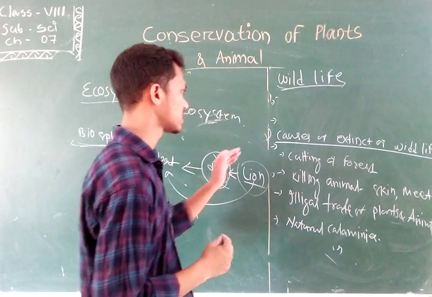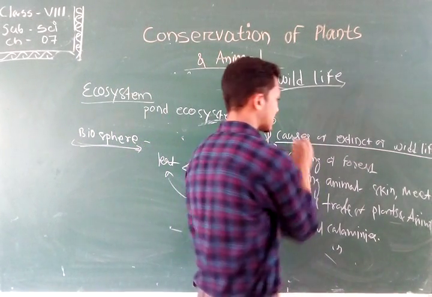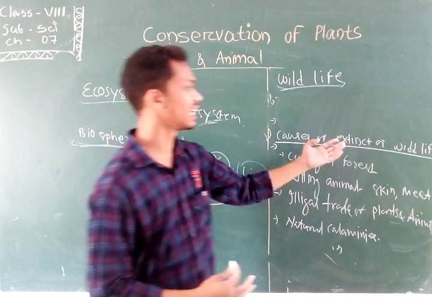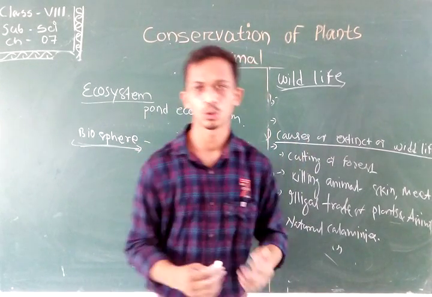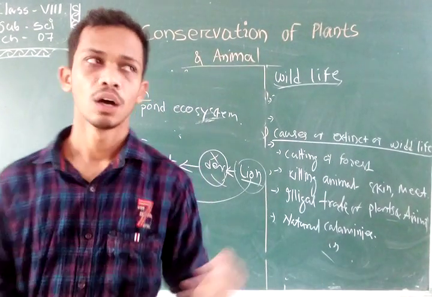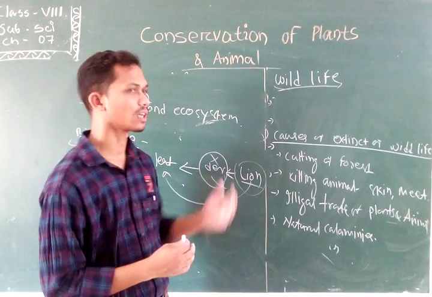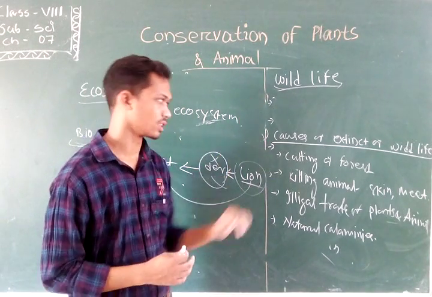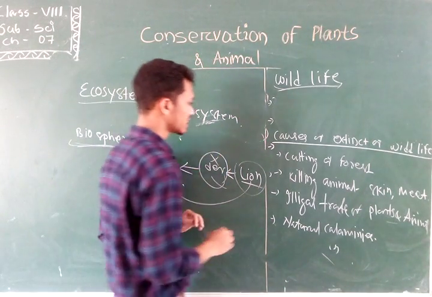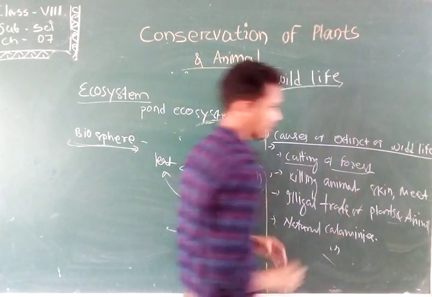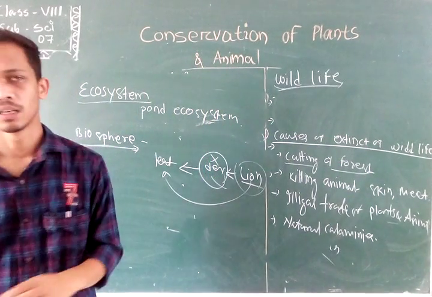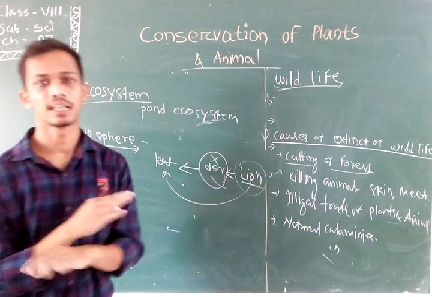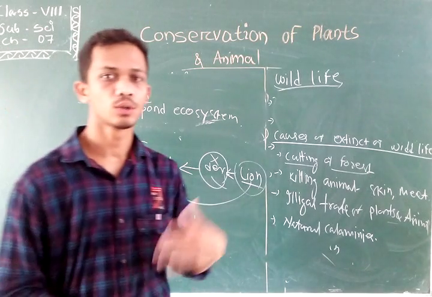Okay, so let's discuss the causes as a result of which wildlife become extinct, that is, decrease in numbers. Let's discuss the various causes. First, the cutting of forests. Human beings cut down the forest and convert it into barren land for their own profit.